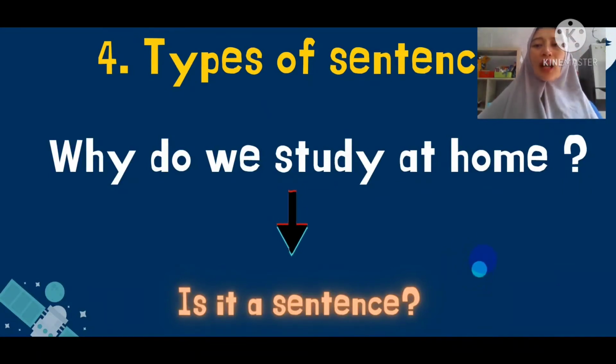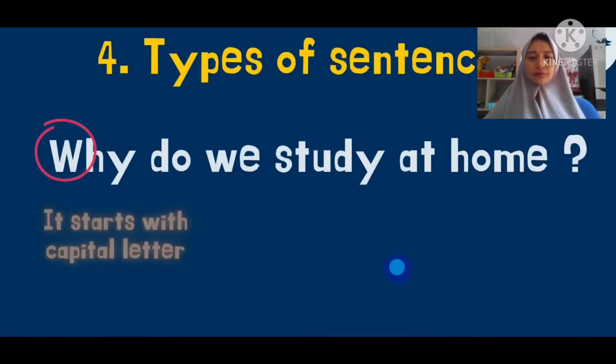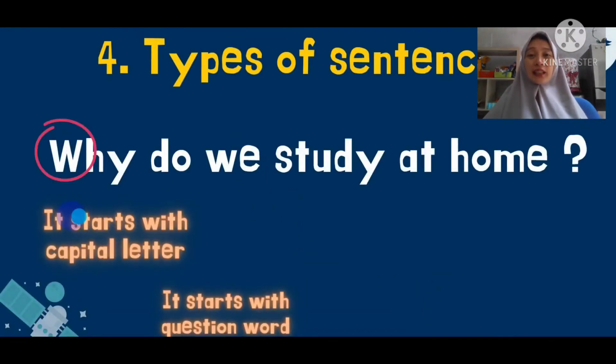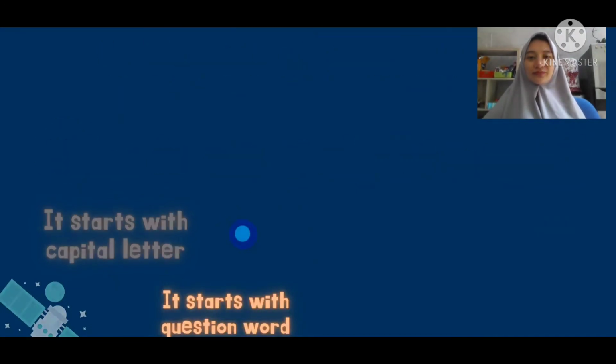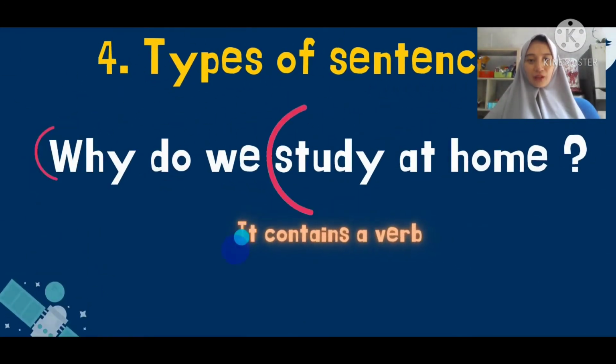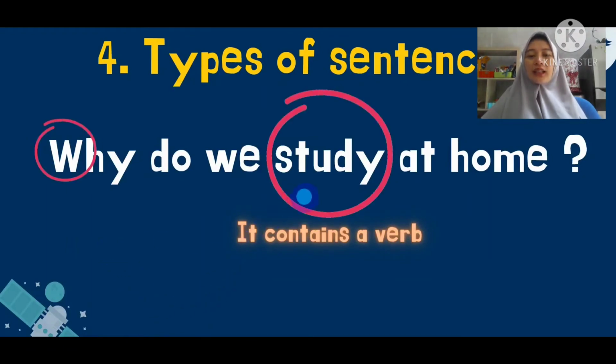Now, look at the second group of words. Why do we study at home? Is it a sentence, everyone? Look at the first letter too. It starts with a capital letter, right? And then it starts with a question word. Which one is the question word? Why? Okay, and there is a verb, study. It contains a verb.